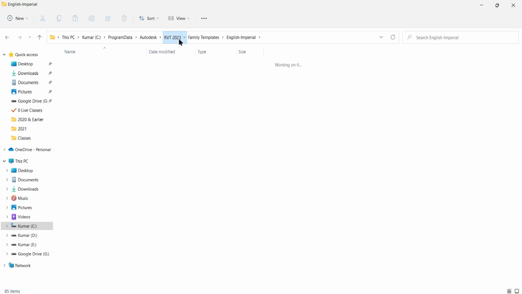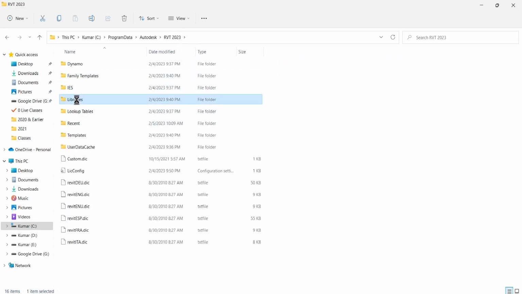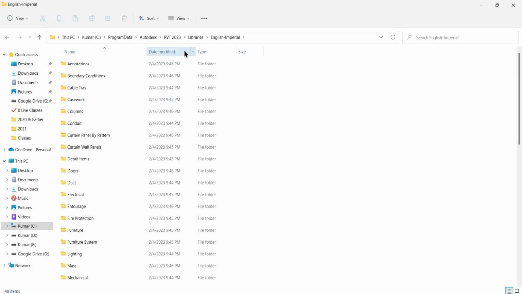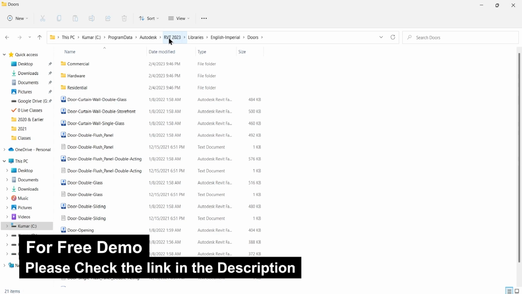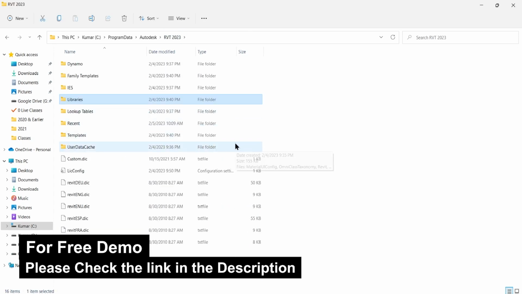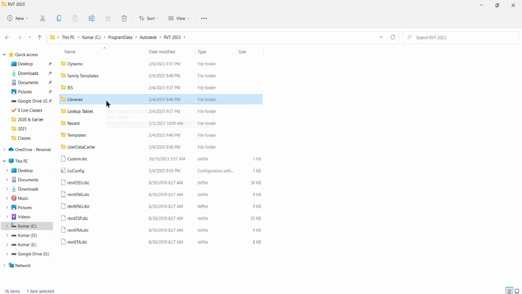Okay, and the last one is libraries. Libraries are the 3D components, under Imperial also, and all these 3D components are part of Revit, and we are going to use this library while working on Revit. Once you have installed your version on your machine, just cross check that these three folders, the family templates, library, and templates, have been installed and extracted properly with all the necessary files, and then only you will be able to work easily on Revit.